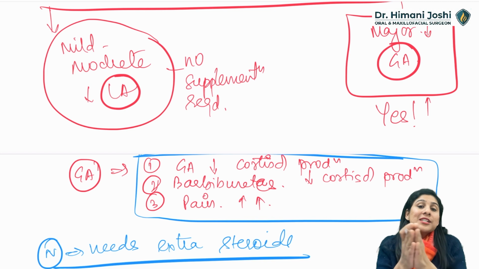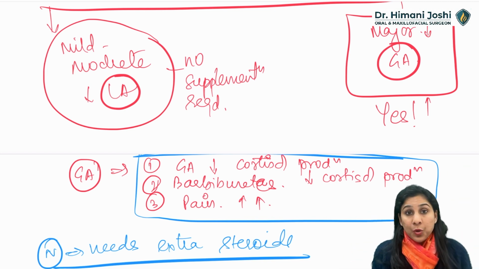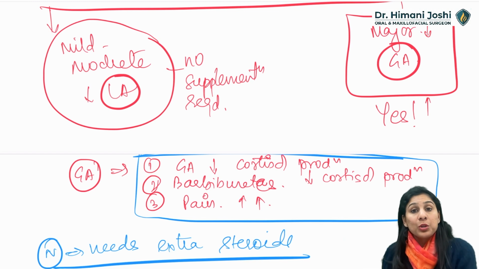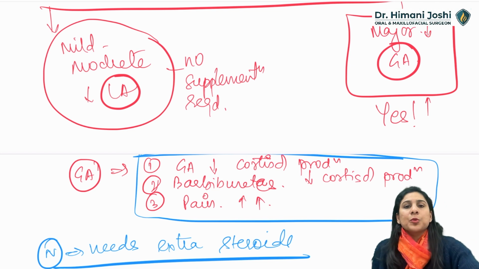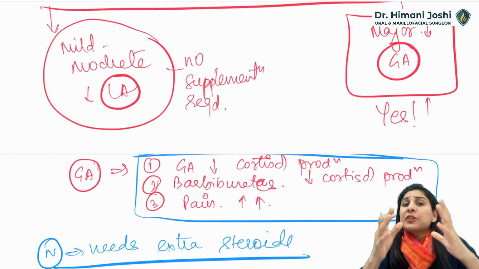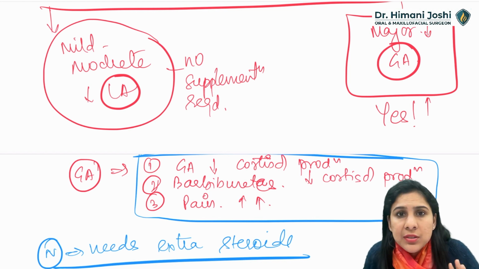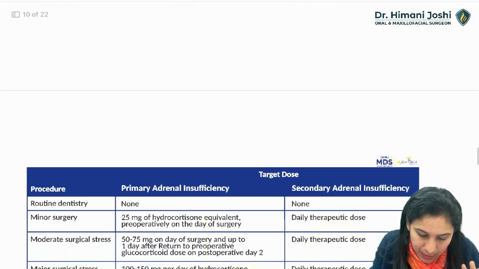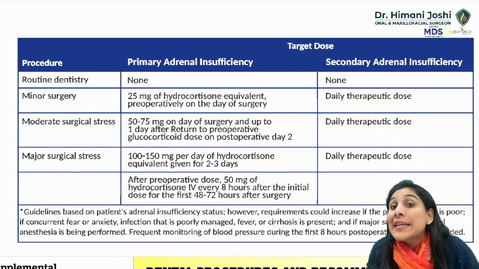The protocols are divided between universities, that AIIMS says I am going to follow this protocol, Mayo says I am going to follow this protocol, or the protocol is divided based on the type of surgery. So cardiac surgeries, this is the protocol. Dental surgeries, this is the protocol. I am going to tell you the basics so that you are able to answer the questions. This is the basic protocol that we use in dentistry.